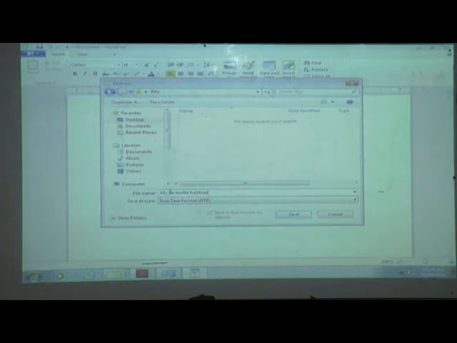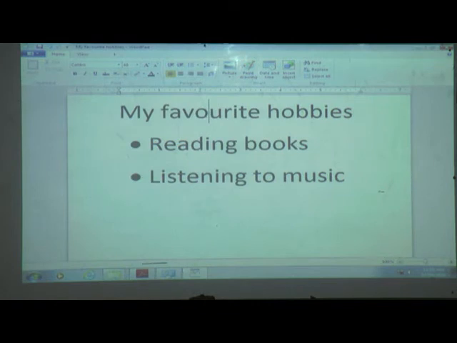Okay, and then click on save. Then this is saved here. The file name we gave is displayed on our title bar.